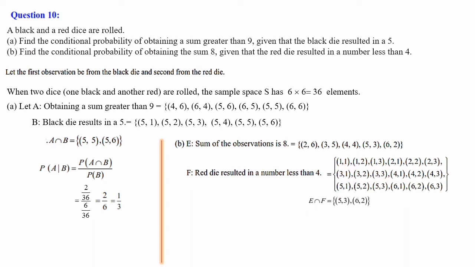Next, E intersection F. When we check, (5,3) is common. Then (6,2) is common. So these are the two elements. There are no other common elements. So E intersection F is the set {(5,3), (6,2)}.